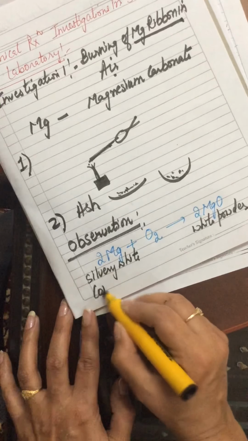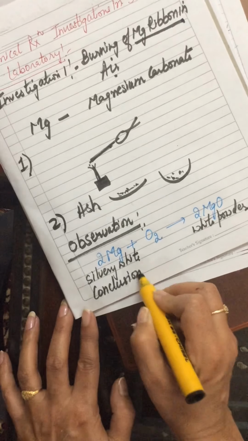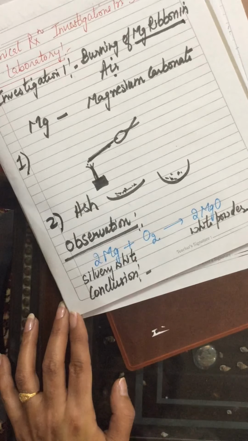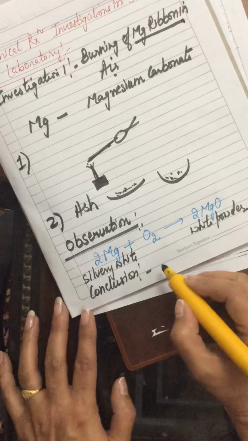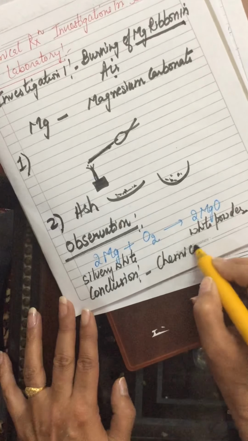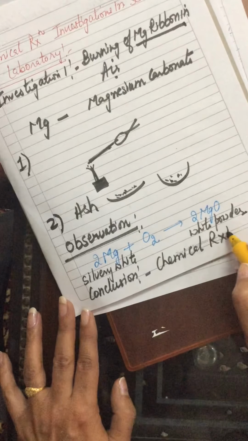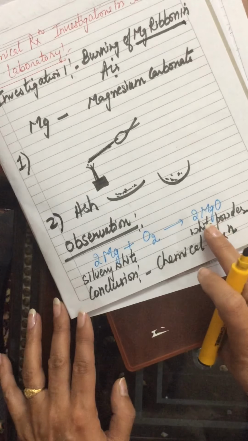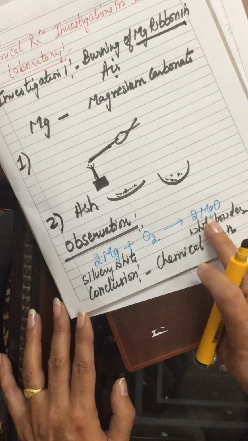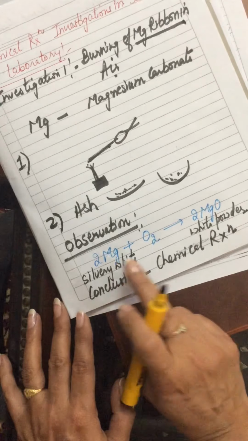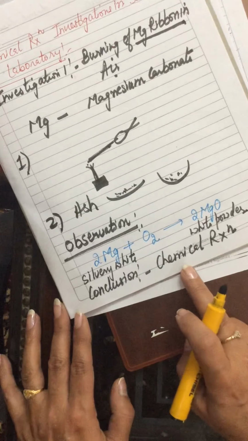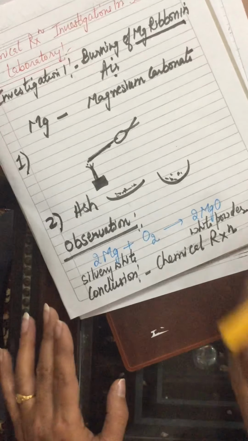So what we conclude from this investigation, when we burn magnesium ribbon, we conclude that this is a chemical reaction. Why? Because entirely new substance, magnesium oxide with different properties is formed from magnesium and the oxygen reactants. So hence it is a chemical reaction.